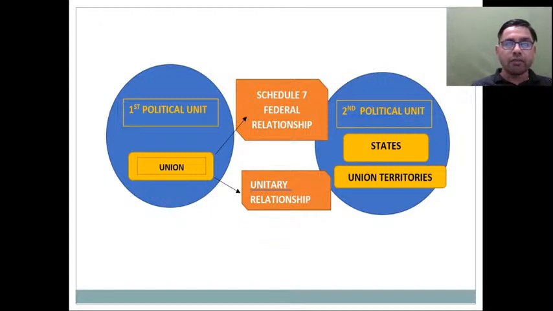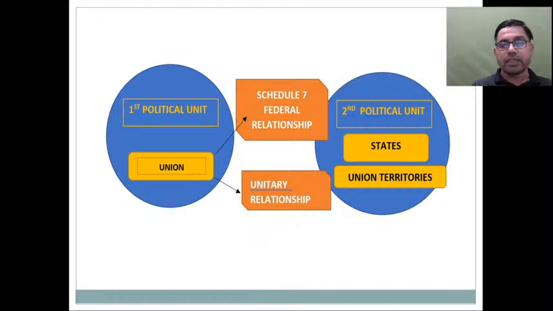So the kind of federalism we have been discussing in India is the distribution of power between union and state governments. Frequent elections take place for the union government, and frequent elections take place for state governments. We will try to understand these territories which we are referring to as union territories.